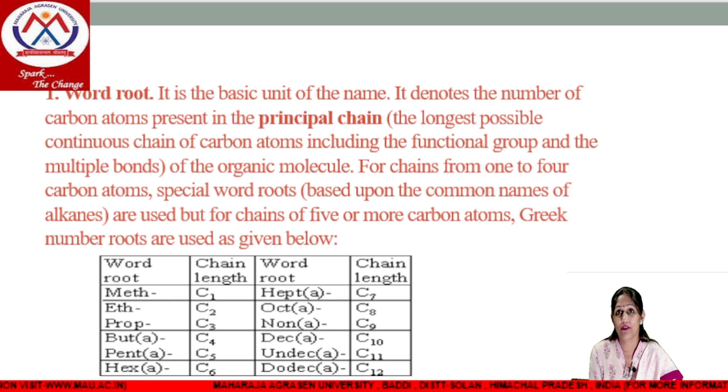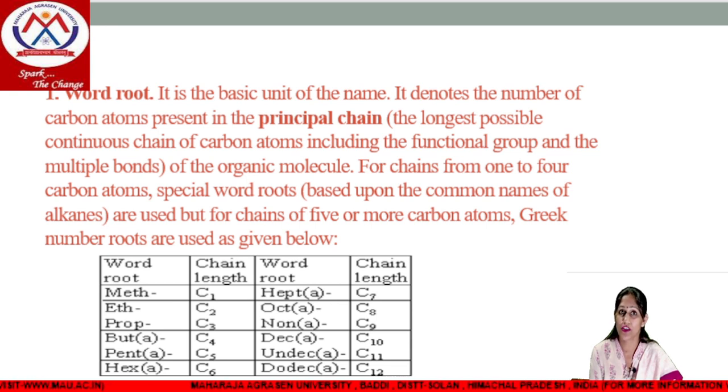Okay, for chains from 1 to 4 carbon atoms, special word roots are used, derived from the common names of alkanes, like meth, eth, prop, but. And for chains of 5 or more carbon atoms, Greek word roots will be used. For example, if we have a chain of 1 carbon, then the word root will be meth. If we have 2 carbons, then eth. Further, if we have a 3 carbon chain, then the word root will be prop. If we have 4, then but.